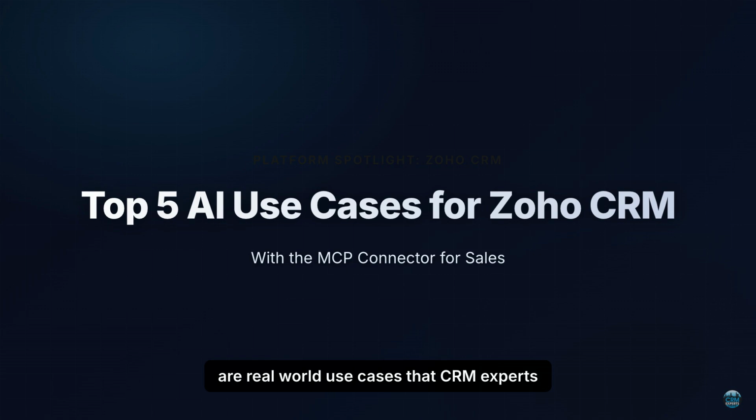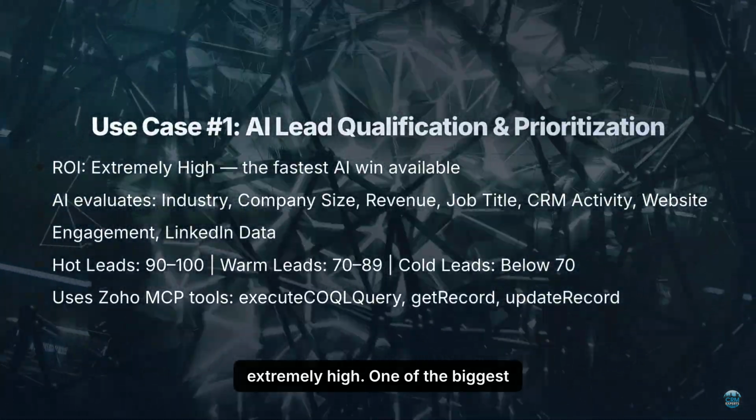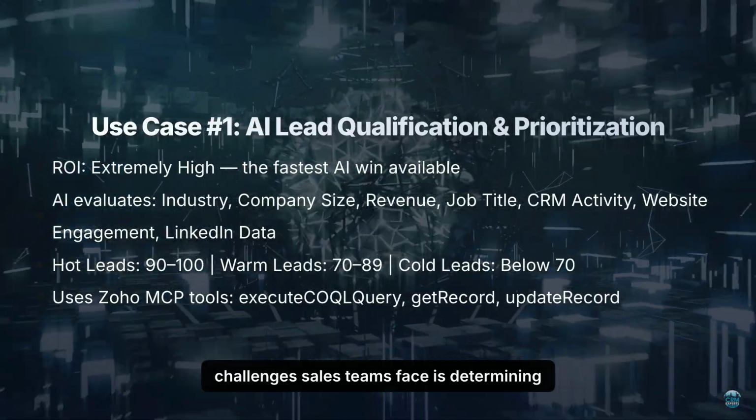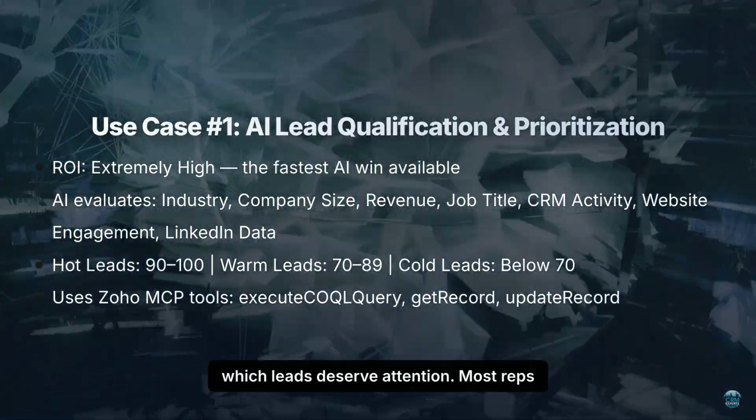These are real-world use cases that CRM Experts Online is implementing using AI agents, Zoho CRM, and Zoho MCP tools. Let's dive in. Use case number 1. AI lead qualification and prioritization. ROI is extremely high. One of the biggest challenges sales teams face is determining which leads deserve attention.